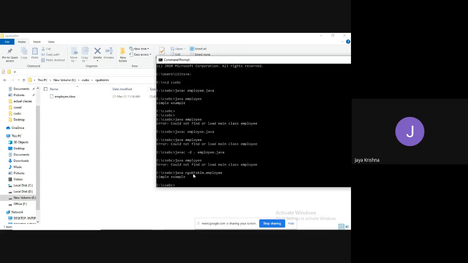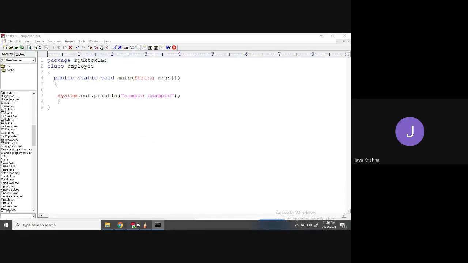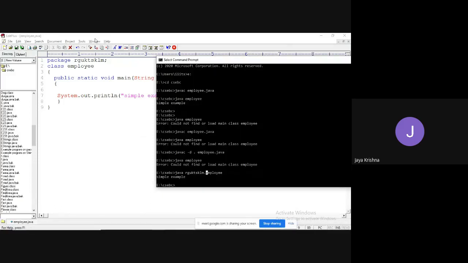Just check. It's a simple example. This RGUKT SKLM is the package name, so while compiling and while running, you have to use the package name followed by dot.